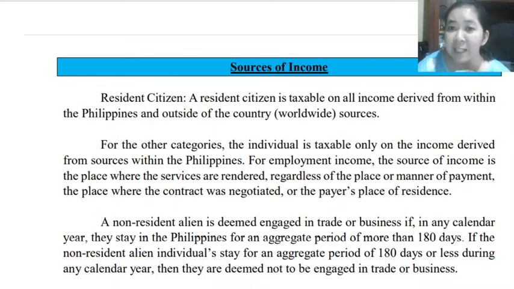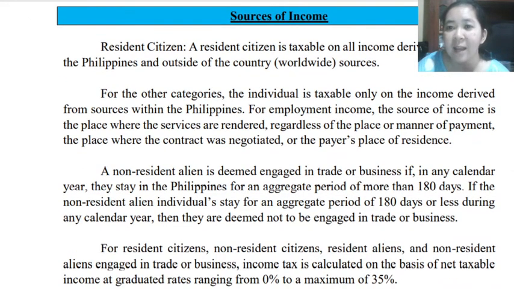If you are a resident citizen, your income from whichever source, may it be here in the Philippines or abroad or worldwide, all of that is taxable. But if you are a non-resident citizen, non-resident alien engaged in trade or business, non-resident alien not engaged in trade or business, or resident alien, your income derived here in the Philippines is the only income that is subject to tax.